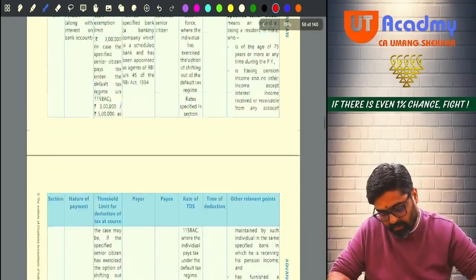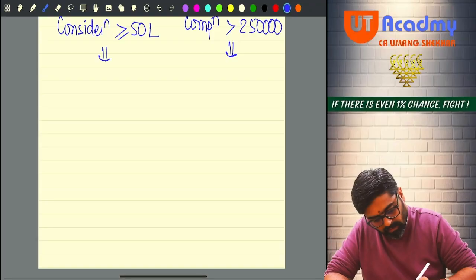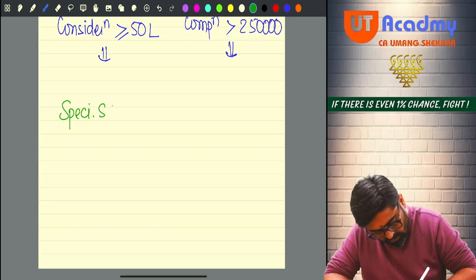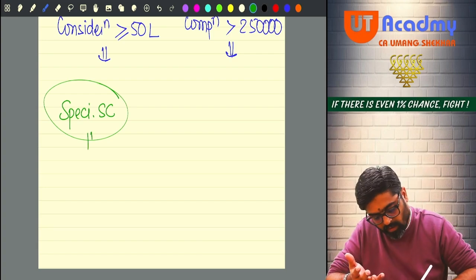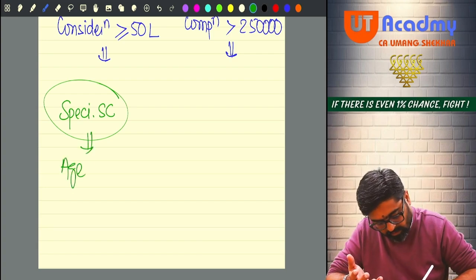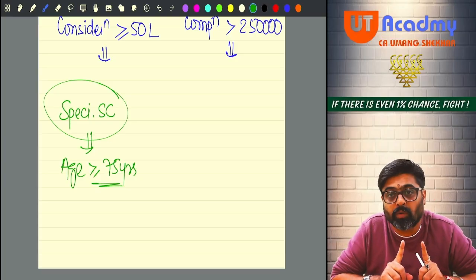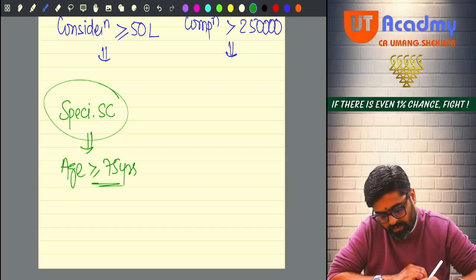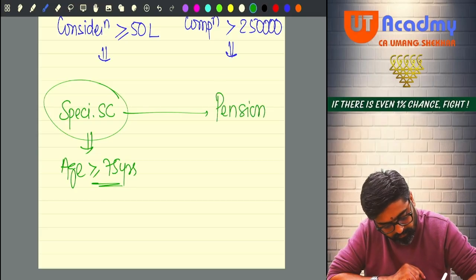Okay, pay attention. 194P. 194P is applicable to a specified senior citizen. Now, who is a specified senior citizen? I will tell you. Whose age at any time during the previous year is greater than or equal to 75 years. So we are not talking about all the senior citizens who are 60 years or more. We are talking about only those senior citizens whose age at any time during the previous year is 75 years or more. Now this senior citizen is earning only one income, pension.